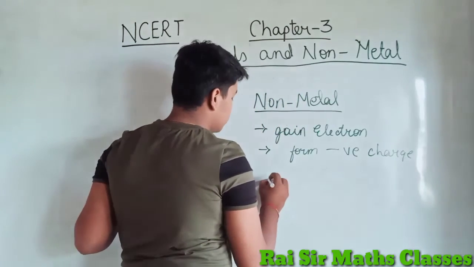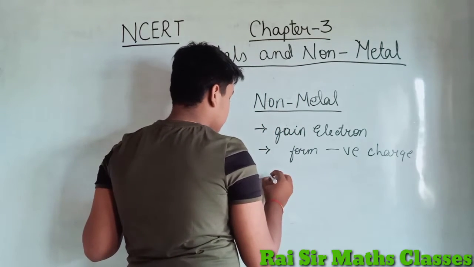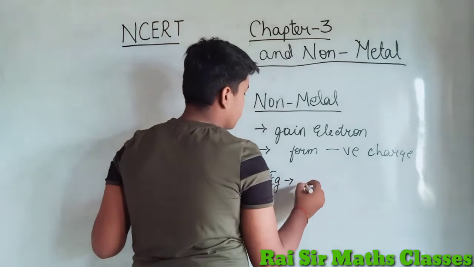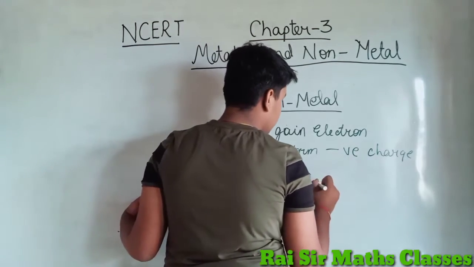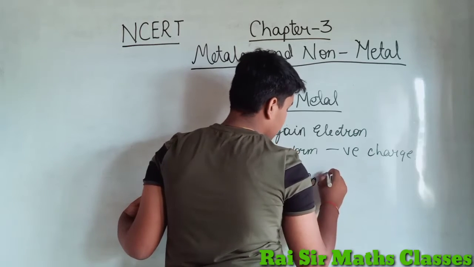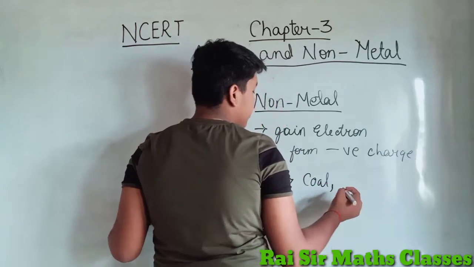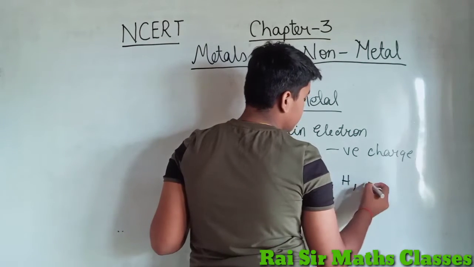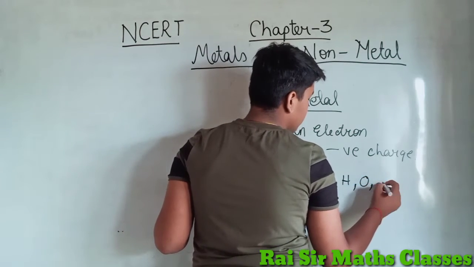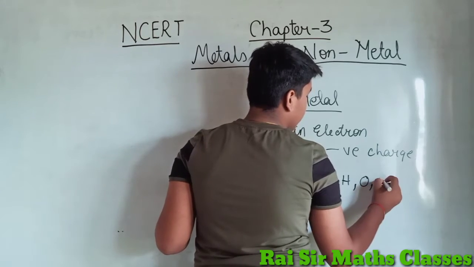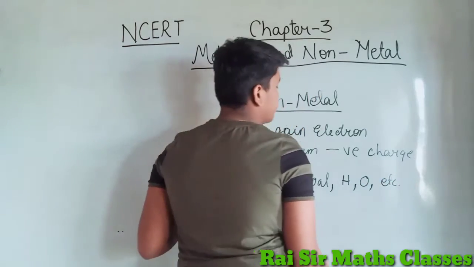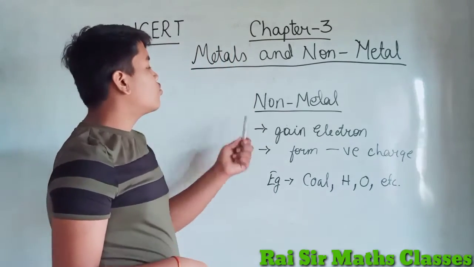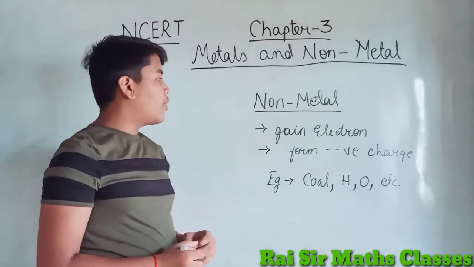Examples of non-metals: we have coal. Through the periodic table we have all the gases, that is hydrogen, oxygen, etc. These are the examples of non-metals. So through this you can categorize non-metals.